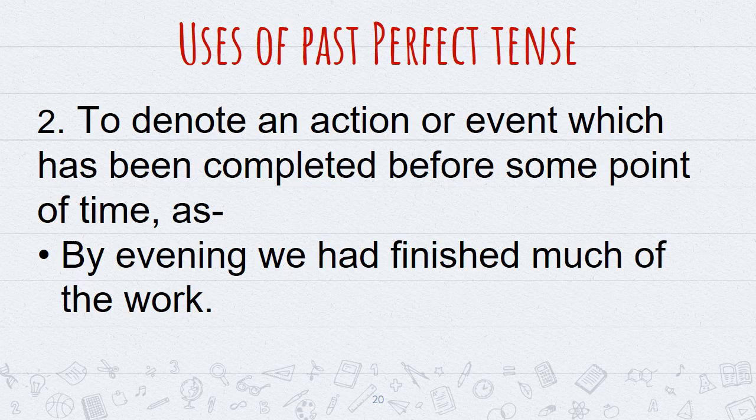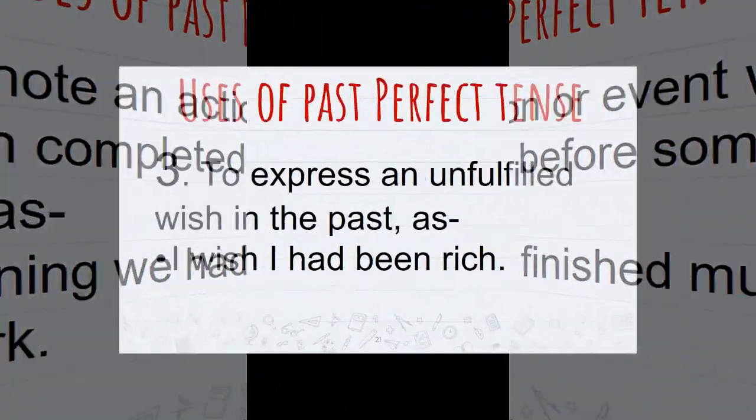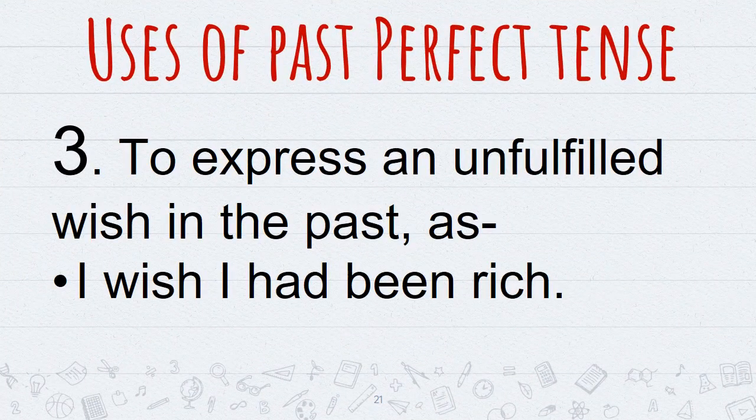Number 2 use says to denote an action or event which has been completed before some point of time. For example, by evening we had finished much of the work. Number 3 rule or use says to express an unfulfilled wish in the past. The wish that you might have made or you would have made, but it was unfulfilled.